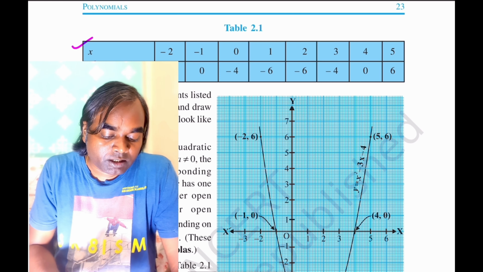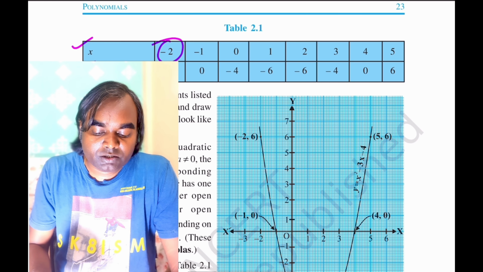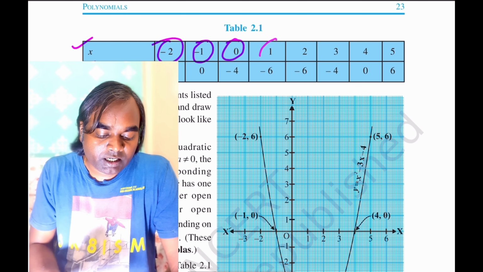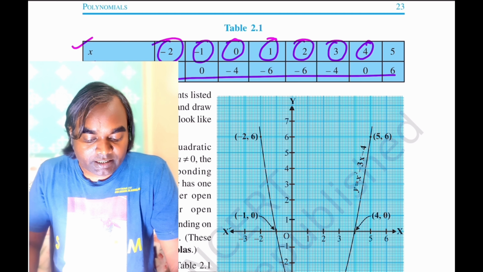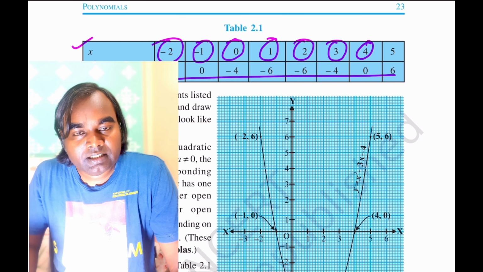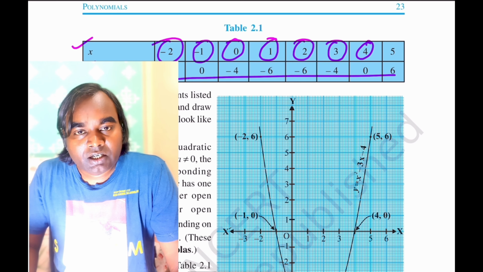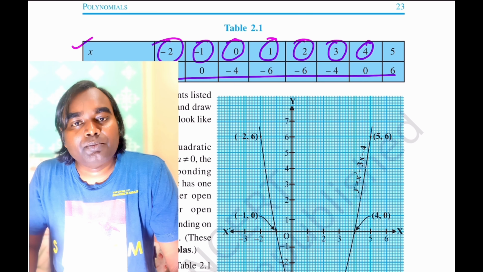So let us put x equal to -2, -1, 0, 1, 2, 3, 4 and so on. Correspondingly we'll get the values for y, and these are the points which are lying on this quadratic polynomial.